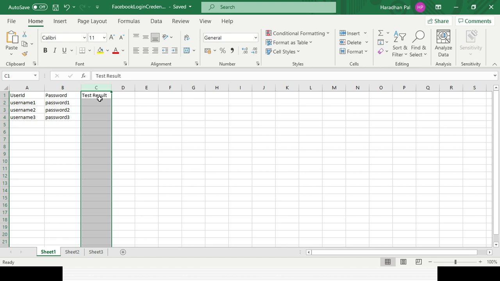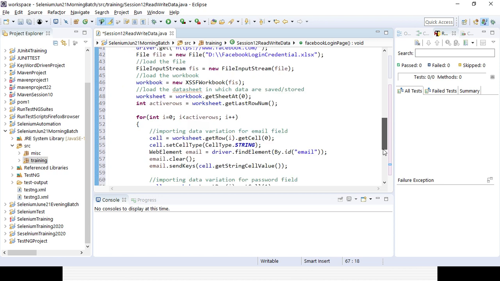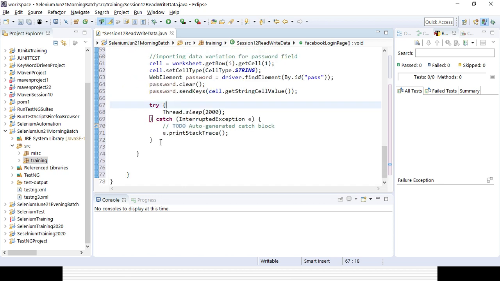I want to write the data in my cell 2. So that is my heading, test result. And I want to write the data. In case it is taking all the user ID and password fields correctly, I will just give this pass, or the test case data is test case is passed. So that particular thing I want to add here. So okay, let's try to add it.